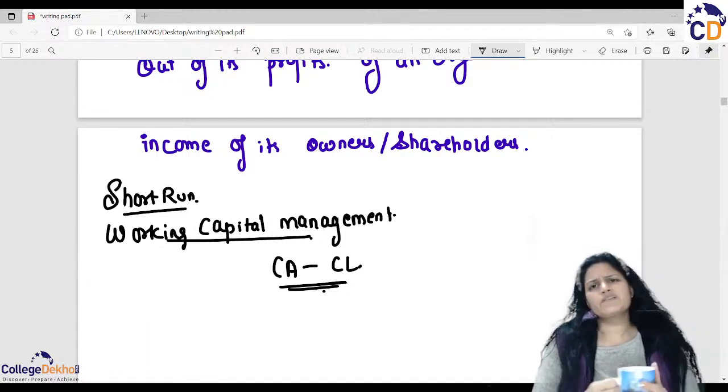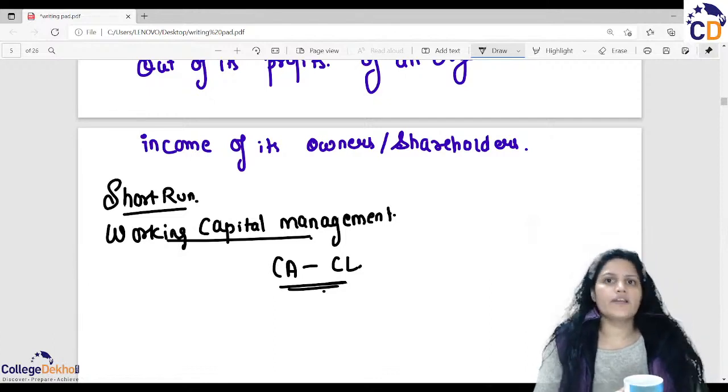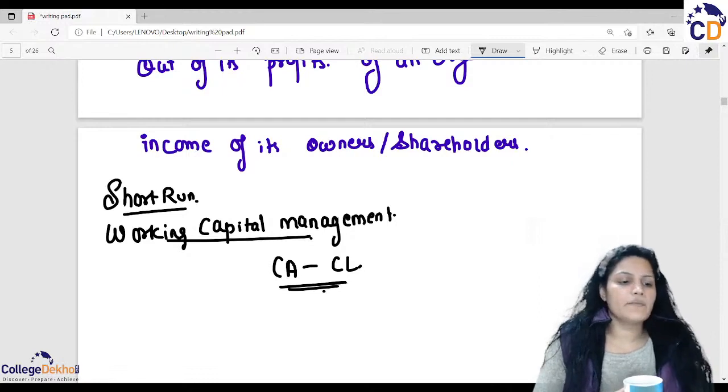It's a very simple concept. These are all the functions of finance. One is the finance decision, second is the investment decision, third is the dividend decision, and fourth is the working capital management decision.